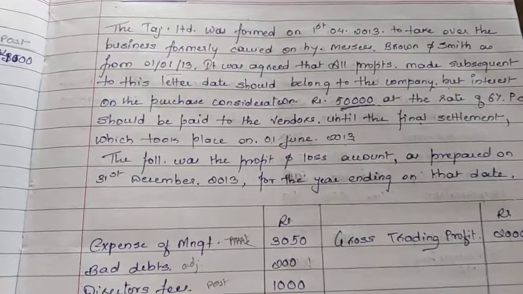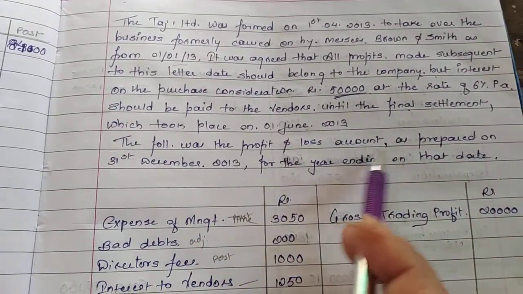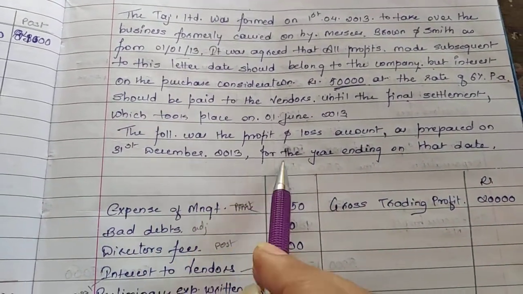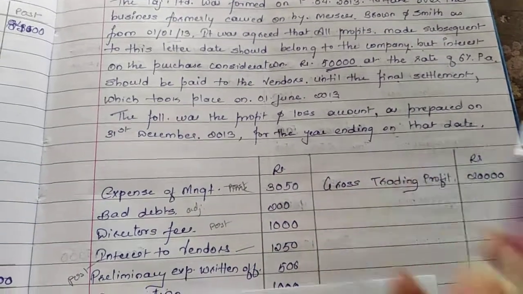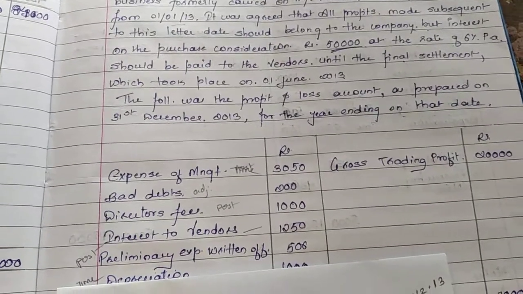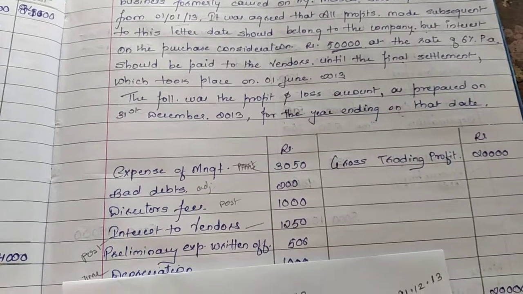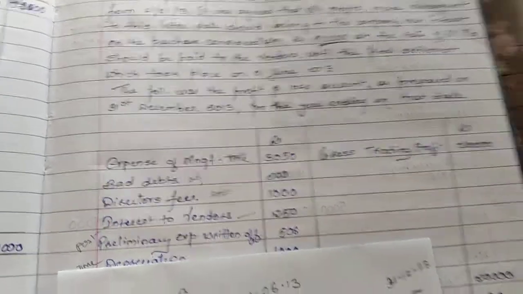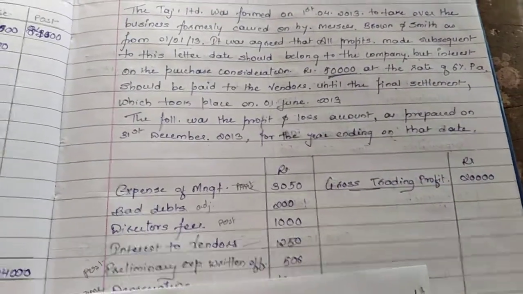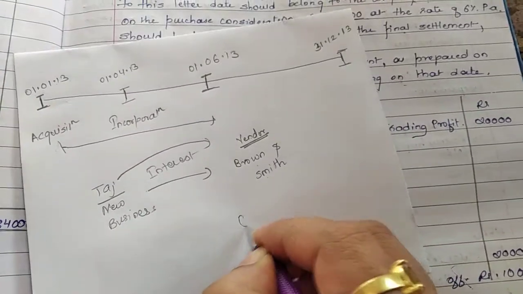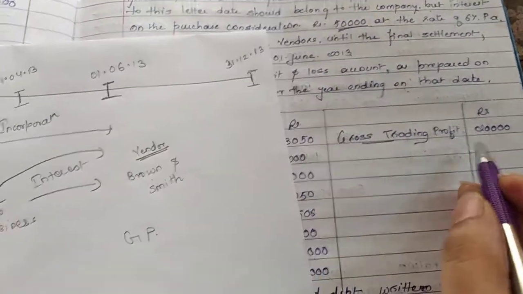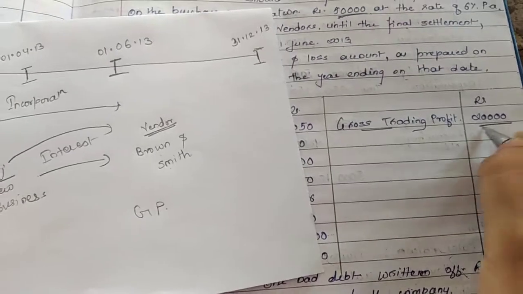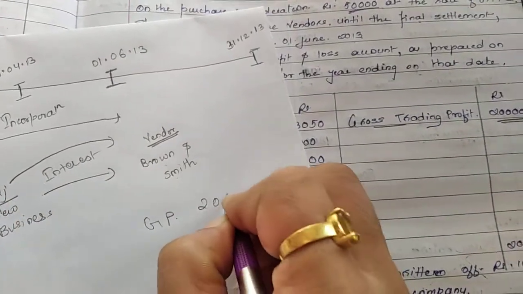So let's move further. The following was the profit and loss account as prepared on 31st December 2013 for the year ending on that date. Okay, see, always remember, to solve the problem we require the time ratio and the sales ratio. Apart from that, we require the gross profit. So we have the gross profit here. I just write here gross profit, which is 20,000, right, given.